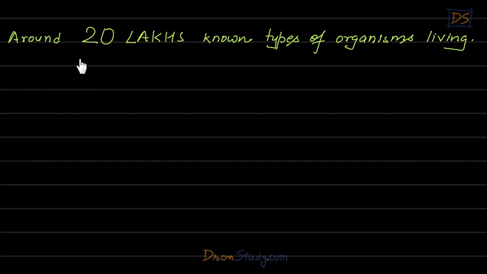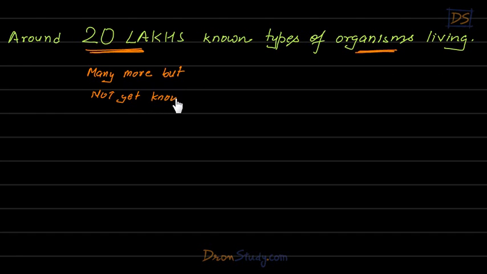Students, let me tell you that on this earth, around 20 lakh different varieties of living organisms actually live. 20 lakhs is a huge number, students. In fact, there are many more, but not yet known.